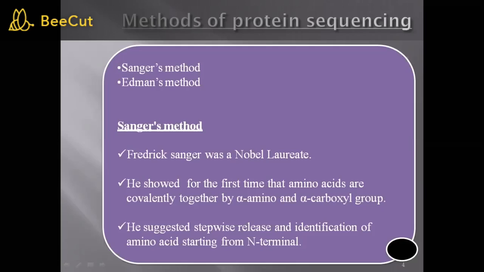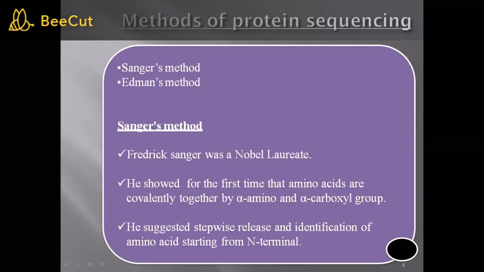This covalent bond holds the two amino acids together. This was shown first by Sanger, and for this he got the Nobel Prize. Then he suggested stepwise release and identification of amino acids starting from the N-terminal end.